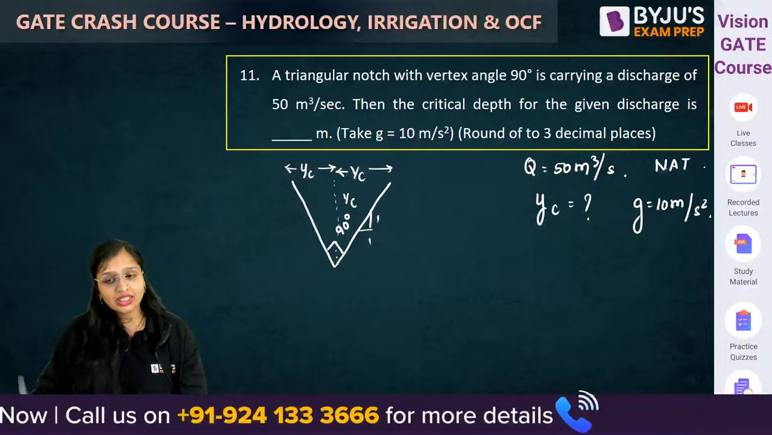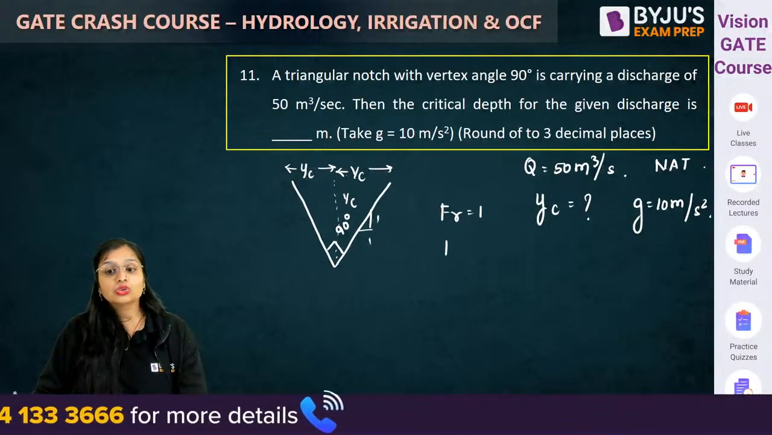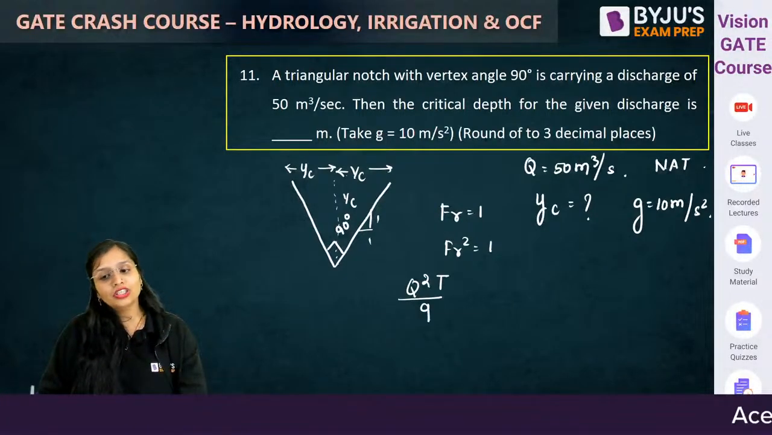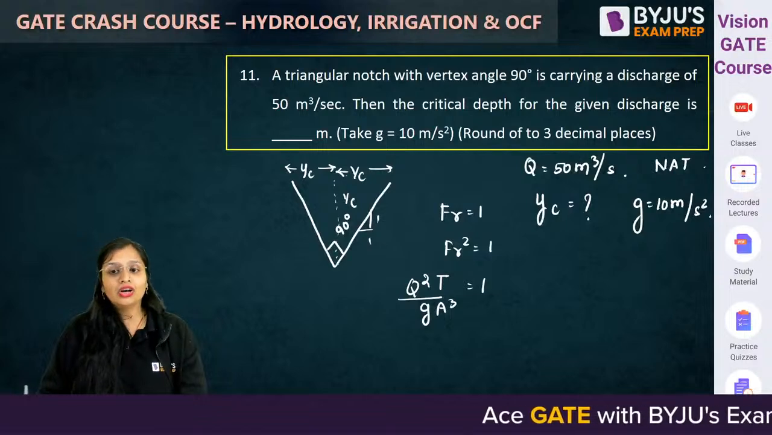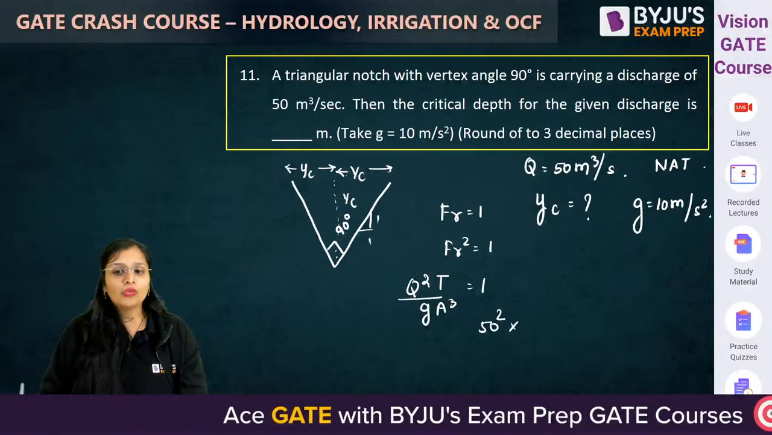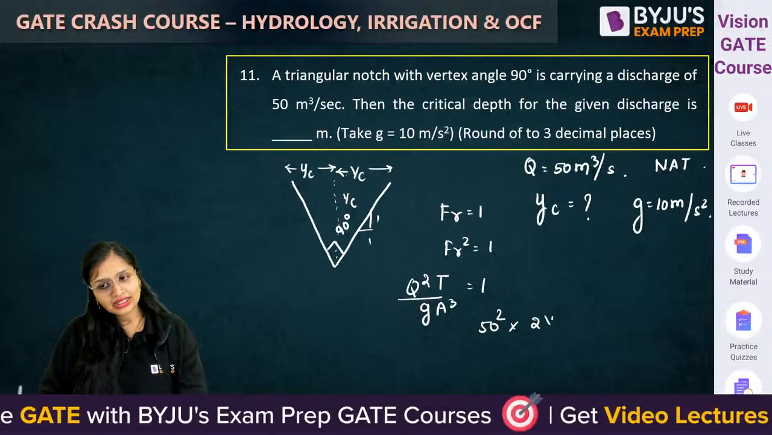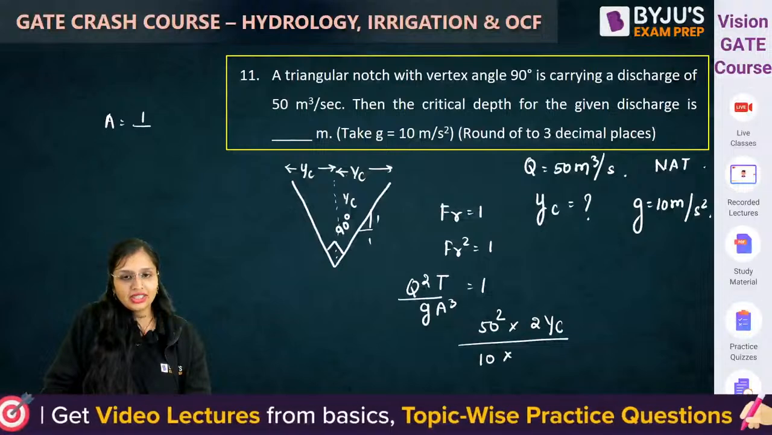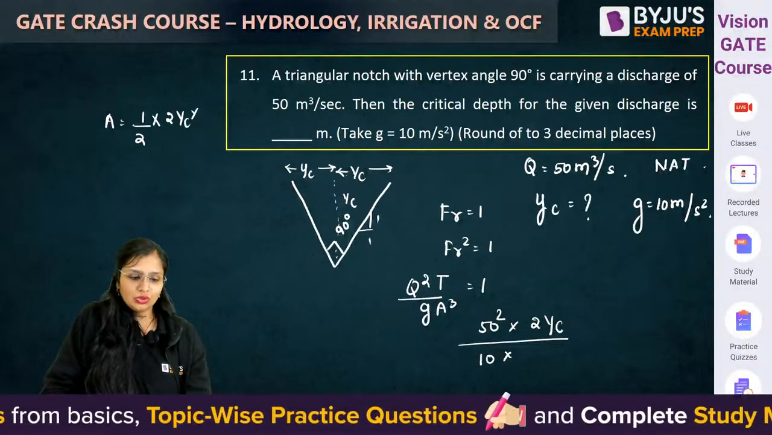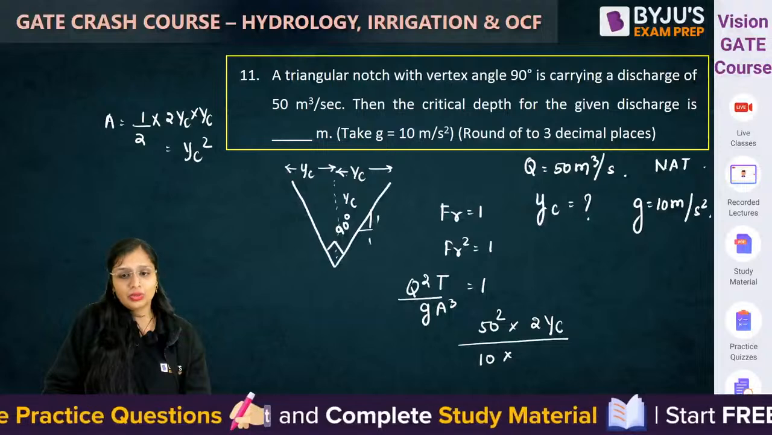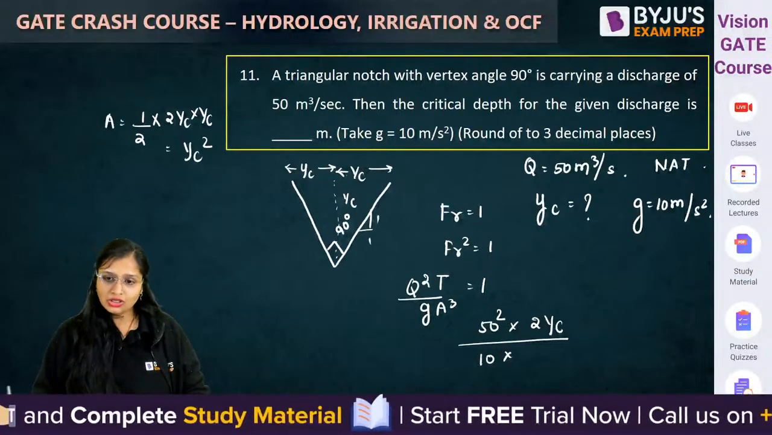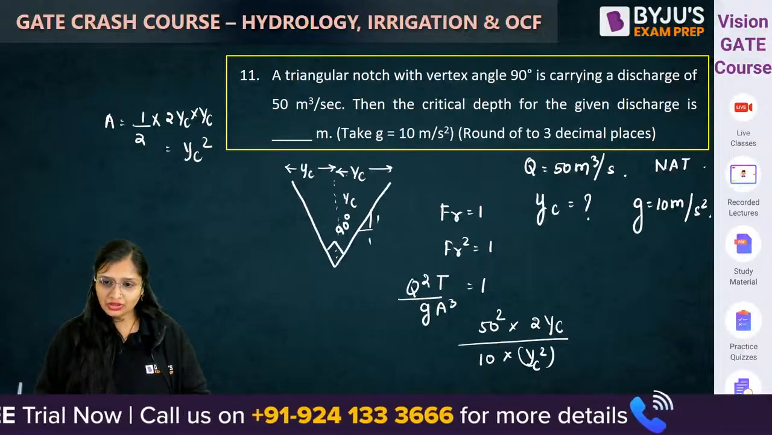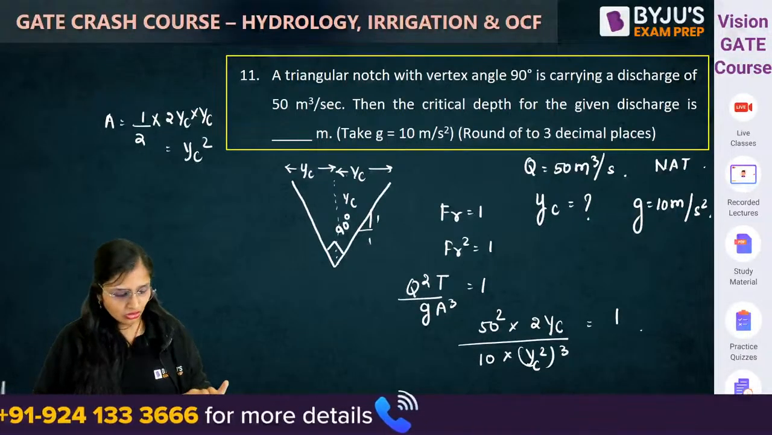Now since it is a critical condition, Froude number will be 1, and even the square of Froude number will also be 1. What is Fr square? Q square T upon g A cube is equal to 1. Discharge is given in the question. Top width will be YC plus YC, that is 2YC. Acceleration due to gravity is 10. Area I can calculate: half base into height, 2YC into YC, so this will become YC square. So YC square cube. From here you can solve it and check it out.